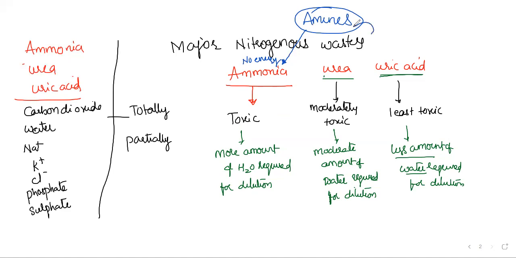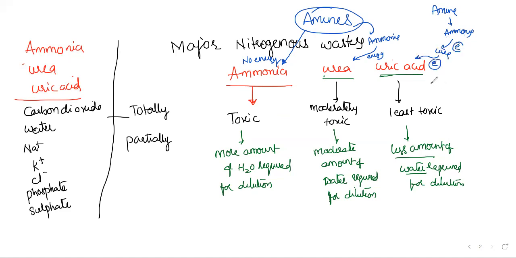Then, converting ammonia into urea requires energy, and converting urea into uric acid also requires energy.